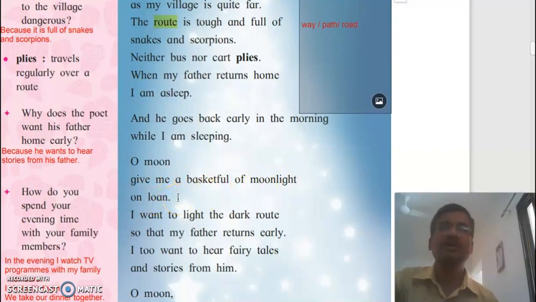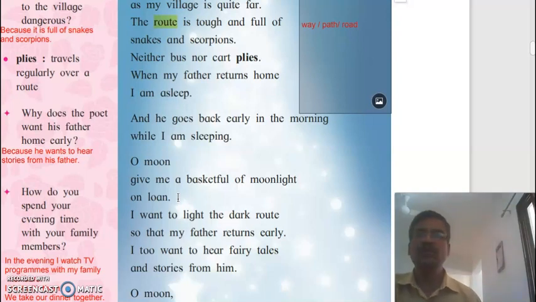You know, when we don't have sufficient money, what do we do? We take a loan from the bank. In the same way, the small boy says to the moon, "Give me a basket full of moonlight on loan. I want to light the dark route so that my father returns early."